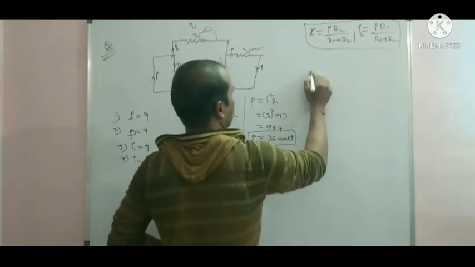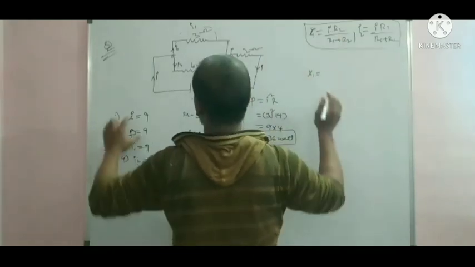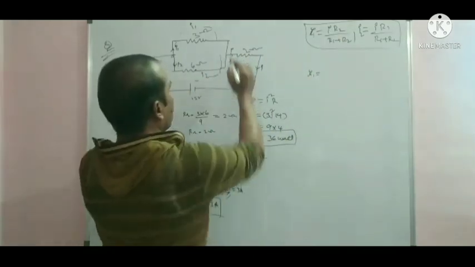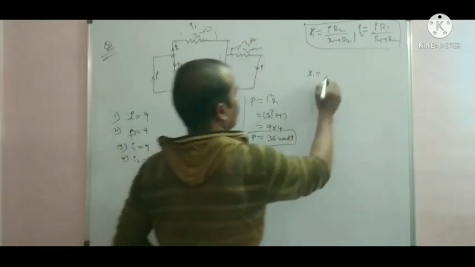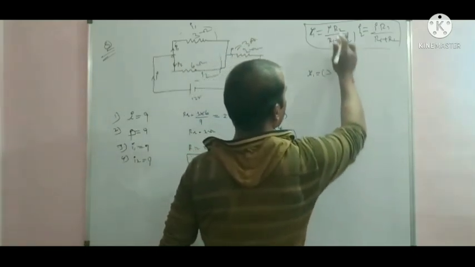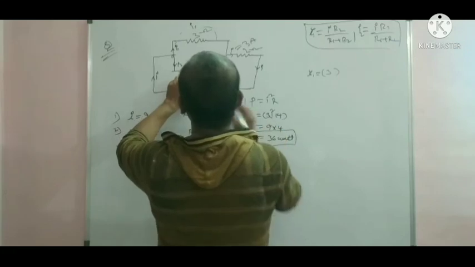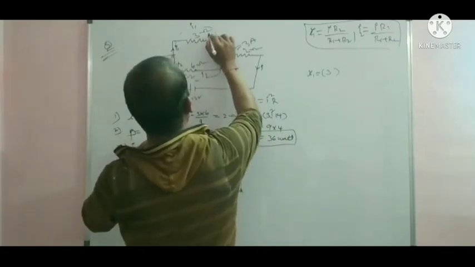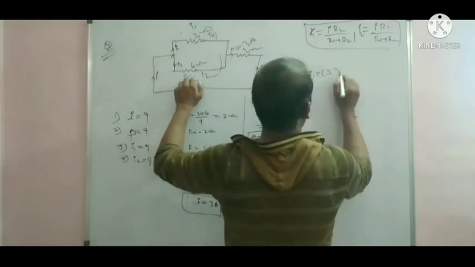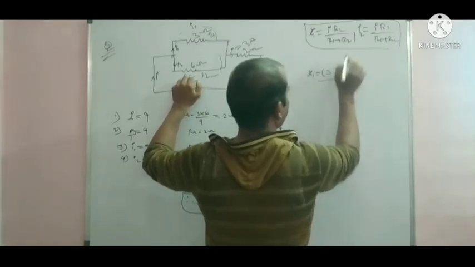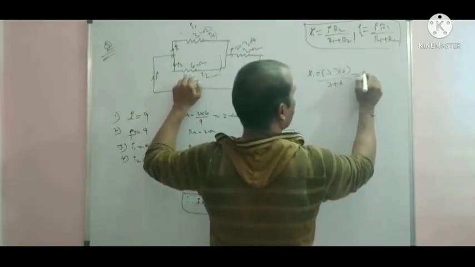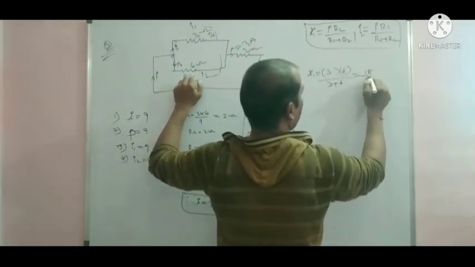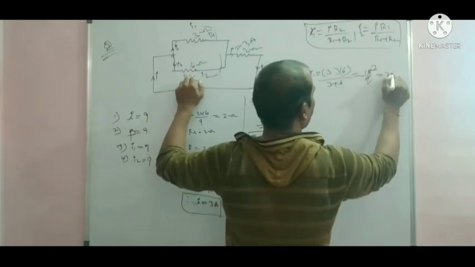So I1 equals 3 into R2, that is 6, by total resistance 3 plus 6, which is 18 by 9, equal to 2 ampere.